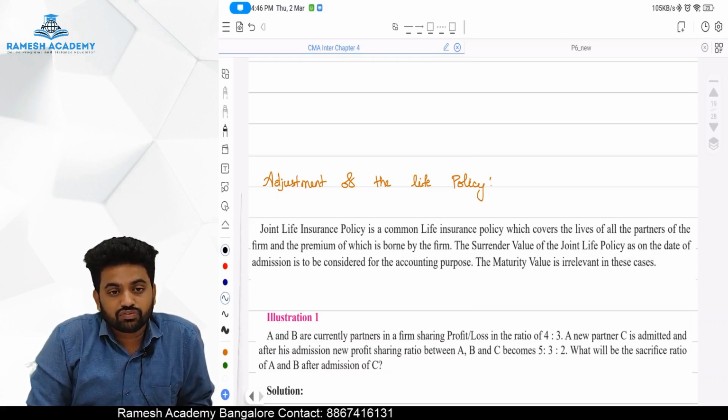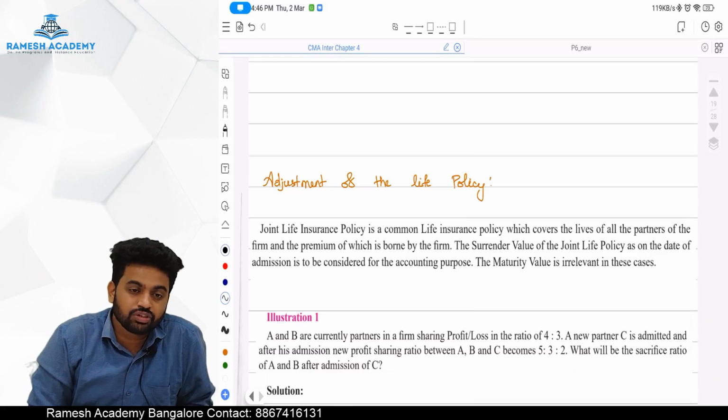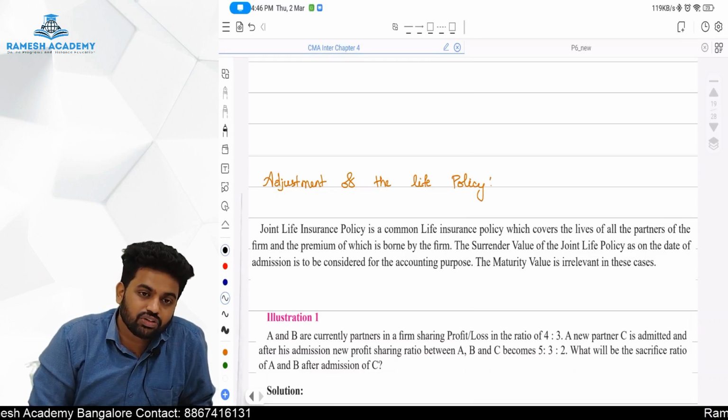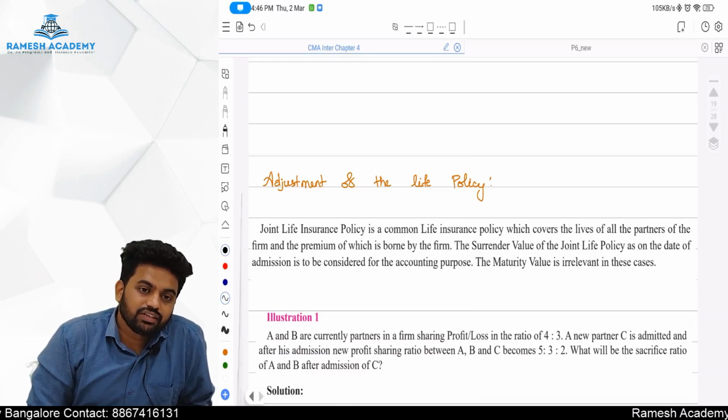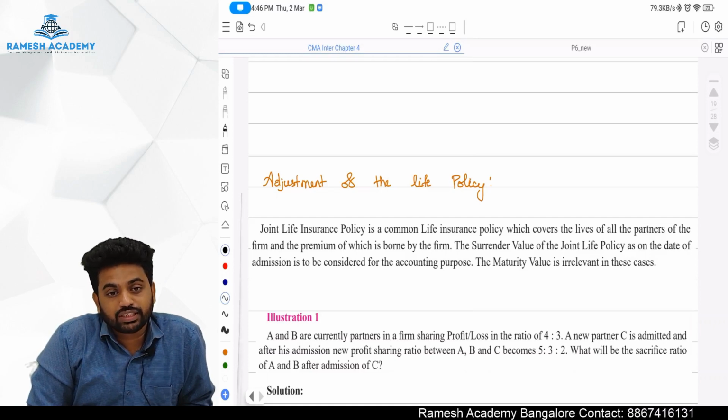If it gets matured, for example life insurance, how will it mature? Once the person dies, it will mature, no? So if it matures, then what should we do, sir? The insurance company will pay the maturity amount.